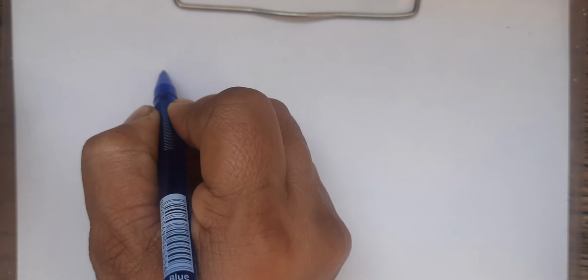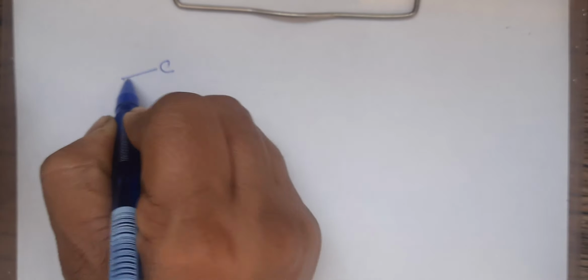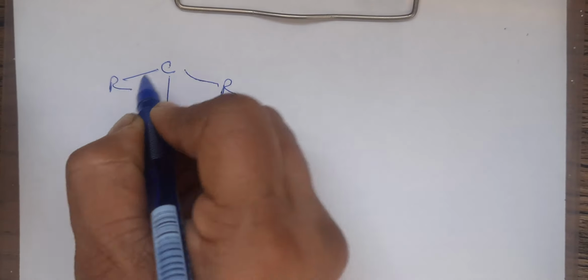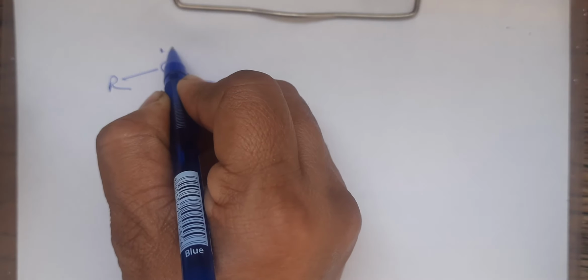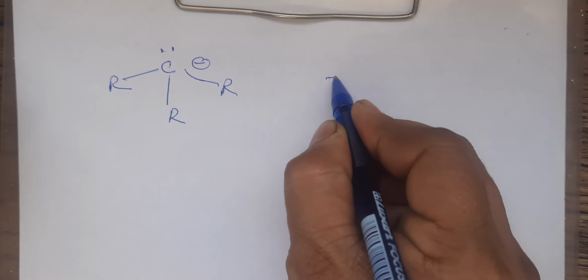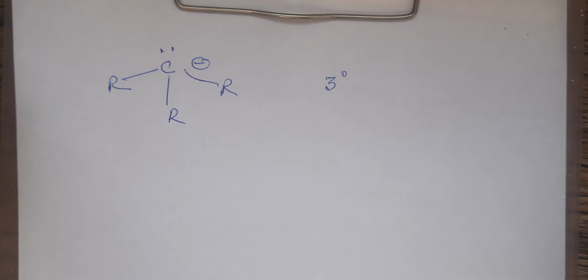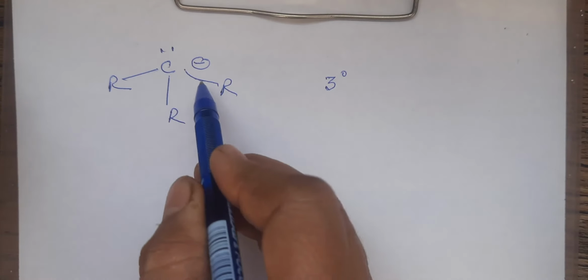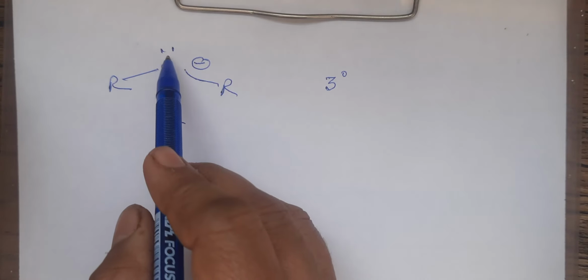Now, another interesting thing we'll discuss regarding the orbital structure of the carbon anion. Suppose I am talking about a 3 degree carbon anion. There is one lone pair, right? We write down the lone pair and this carbon atom is having a negative charge. There are 3 bonds complete and 1 lone pair.